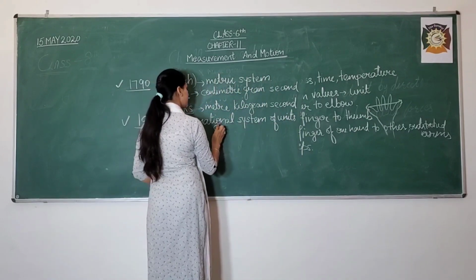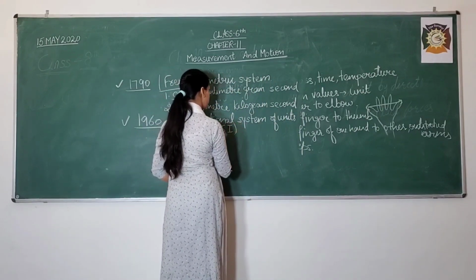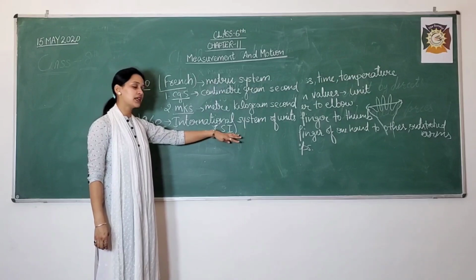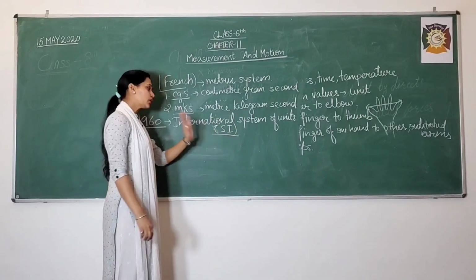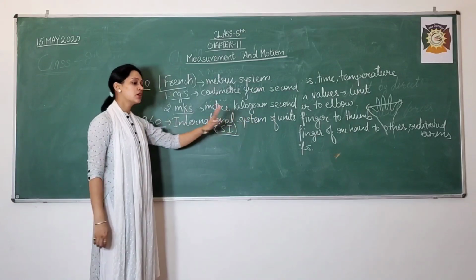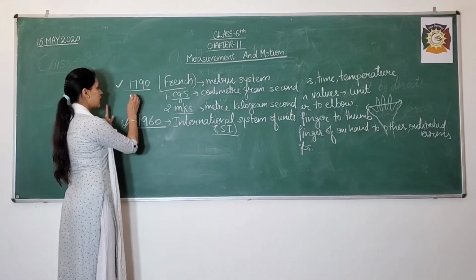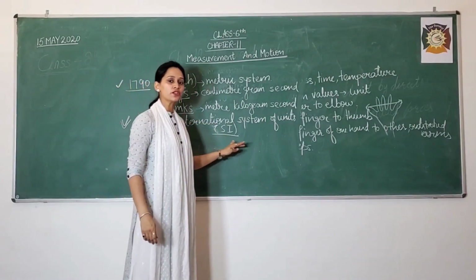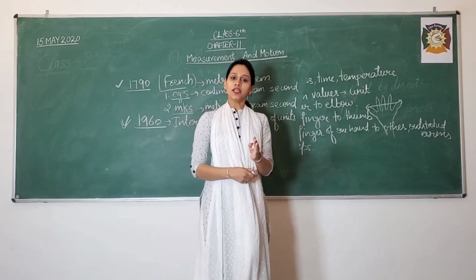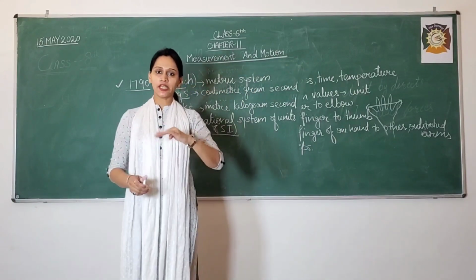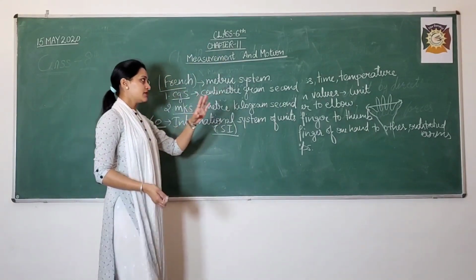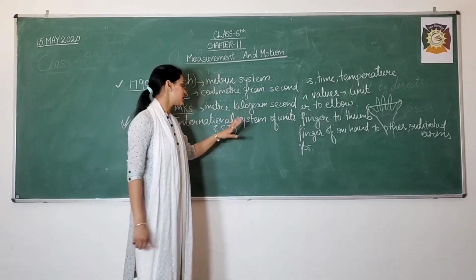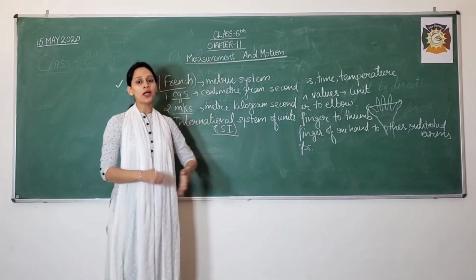In short, we call them SI units. This system was developed after the French metric system. Now this is the most reliable system which we are following till date, and it contains some of the things which I am telling you now. The physical quantities which I told you earlier, length, mass, time and temperature, are included under the international system of units. How? I am telling you.